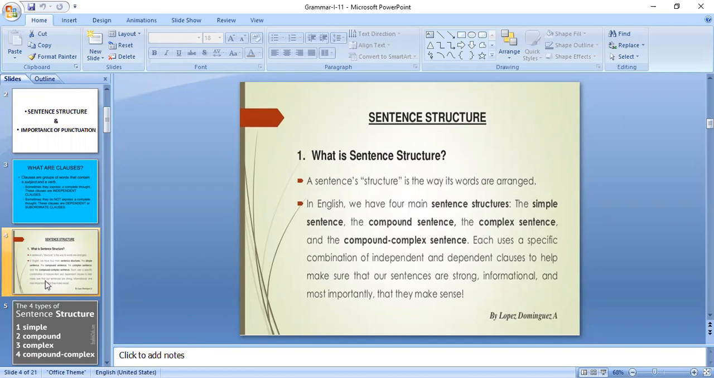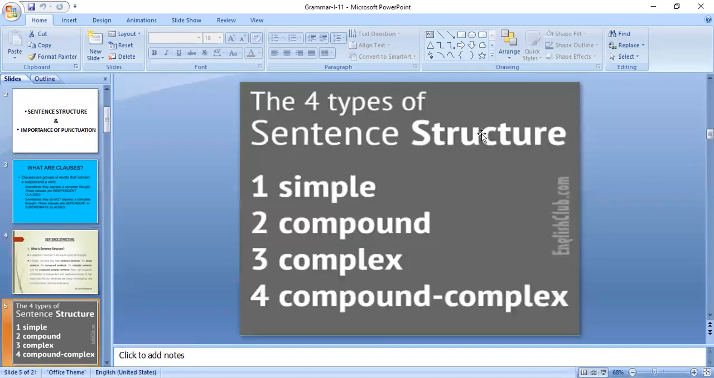In these four different kinds of sentences, you can understand the structure of a sentence through the combination of main clause and subordinate clause, or the combination of dependent clause and independent clause. How? Let's see. There are four types of sentence structure: simple, compound, complex, compound-complex.